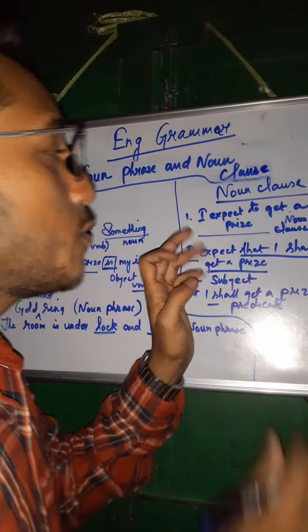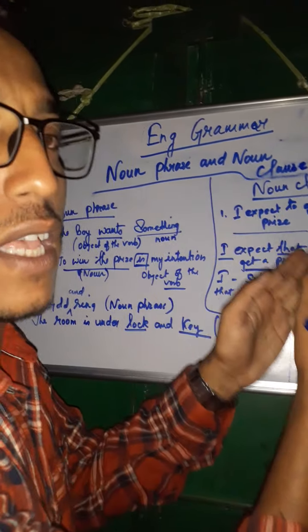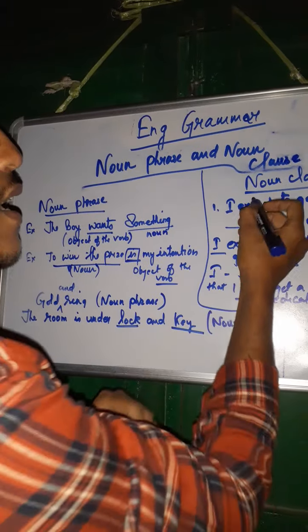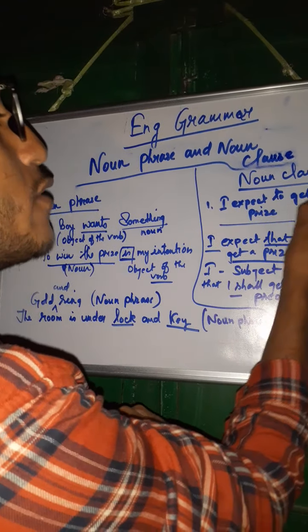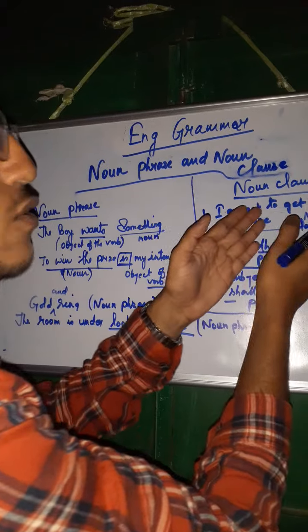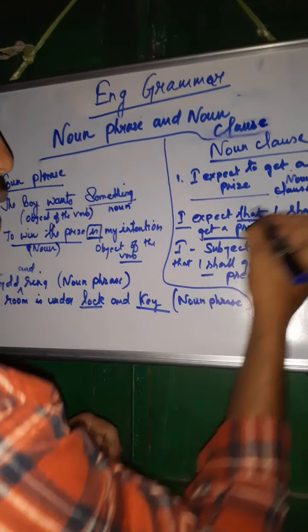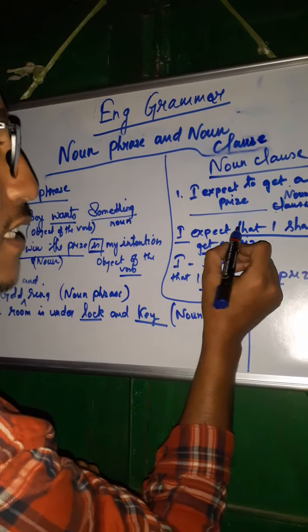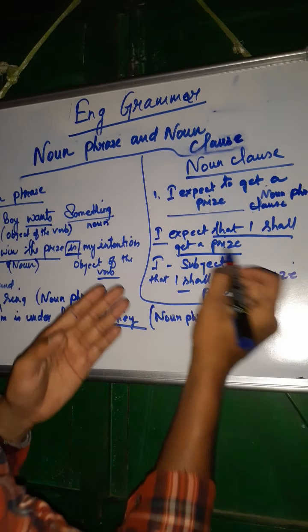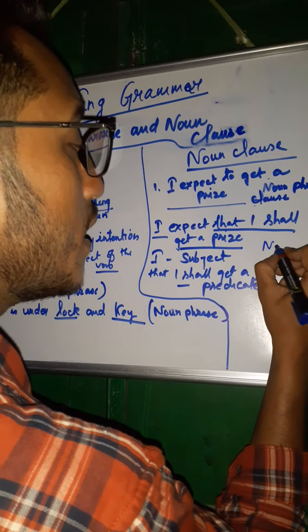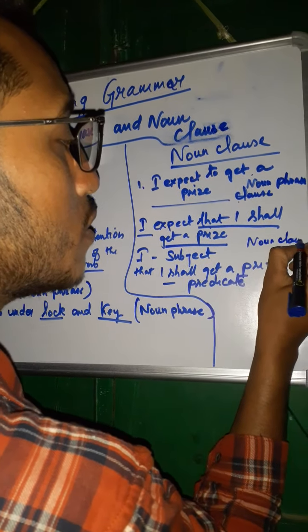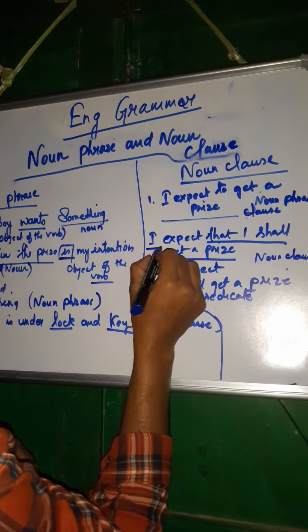Why did it become a noun phrase? Because here there is no subject and no predicate. Expect what? I expect to get a prize. There is no subject, no predicate. But in this example, I expect that I shall get a prize, here it is a noun clause. Why? Because here I became the subject.